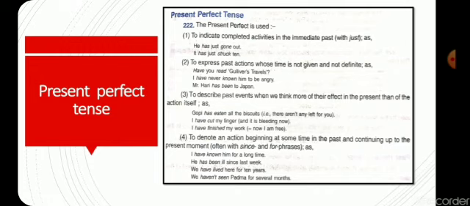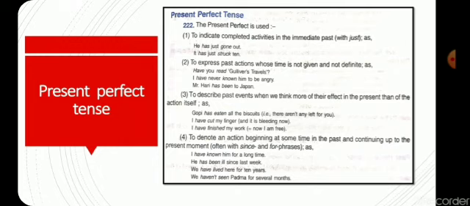And another important thing, with I we will use have. We have, you have, then he has, she has, and when there is any singular noun then also we will use has, and with they we will use have.